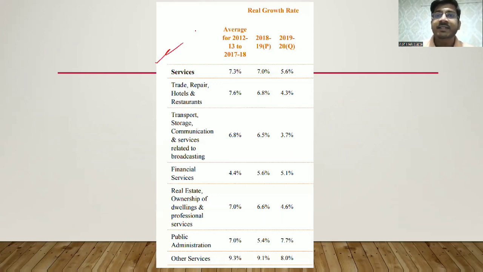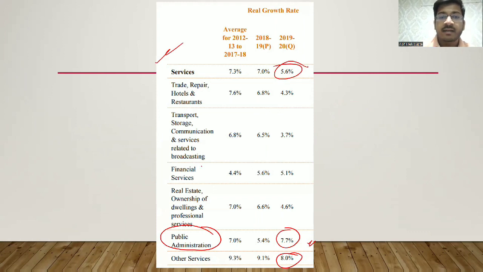Again, looking at state-wise statistics for real growth rate, so बहुत अच्छे growth rate किसमें है? Other services तो नहीं कह सकते, वो 8% है तो other तो वो नहीं पूछेंगे. Public administration has a very good rate, 7.7%. Then we have services में overall 5.6% है. Again, financial services has 5.1%, but the prominent point is that public administration has 7.7%, one of the highest in this category.